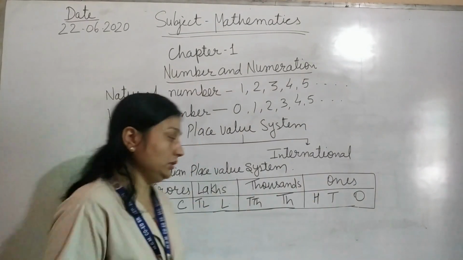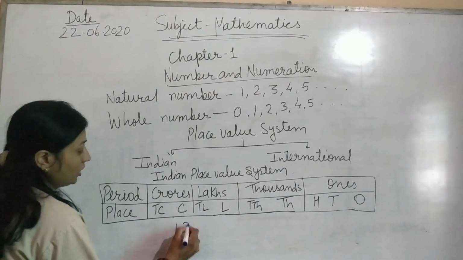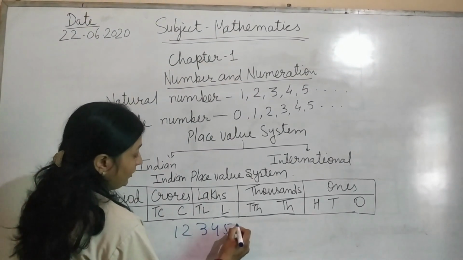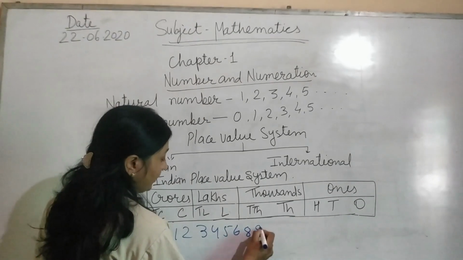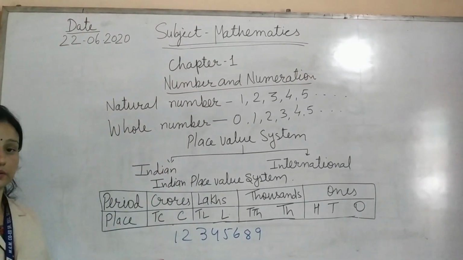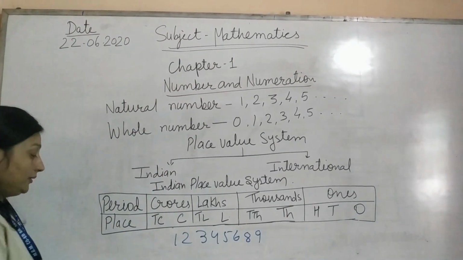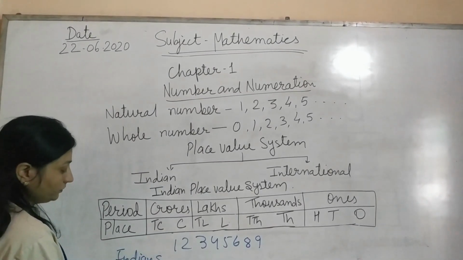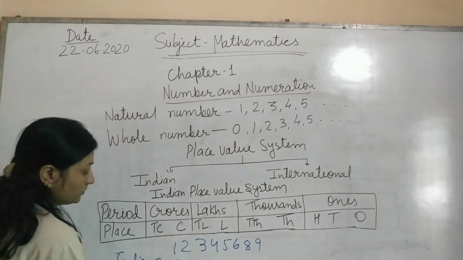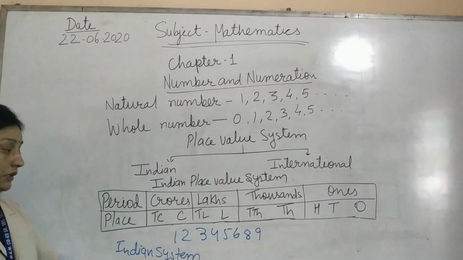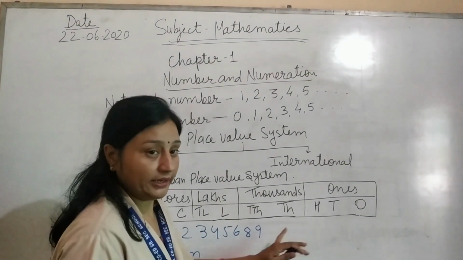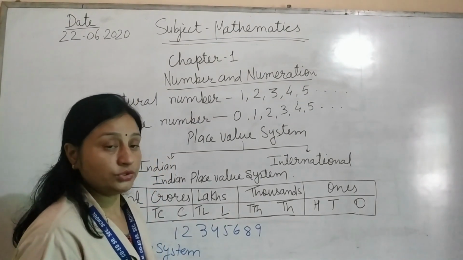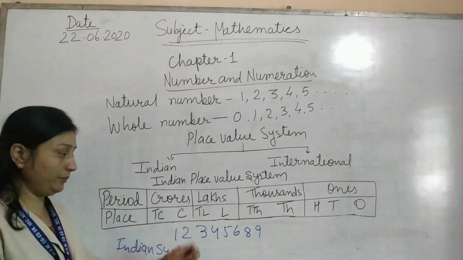So, for example, 1, 2, 3, 4, 5, 6, 8, 9. Now this number is given. Write it in the Indian system. These numbers are represented in the Indian system, so use commas and write the separate periods.